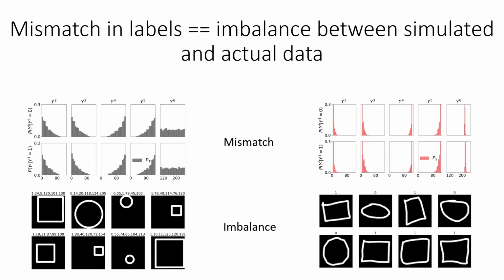If detailed labels are available, we saw how we can explain sample selection bias as the mismatch between actual and expected distributions of labels. Now, if labels are not available, we can instead explain the same bias using the mismatch between two datasets, one real and one simulated.